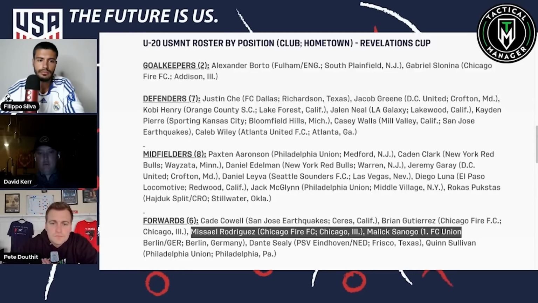And then on to really the highlight name of this roster, and that's Malik Sonogo. This is a player who, from a ceiling perspective, is the highest in this group. He is also one of the most raw players in this group. So what does Malik stand out in? His left foot is lethal from 25 yards. If you give him time and space, he's going to put the ball in the net.